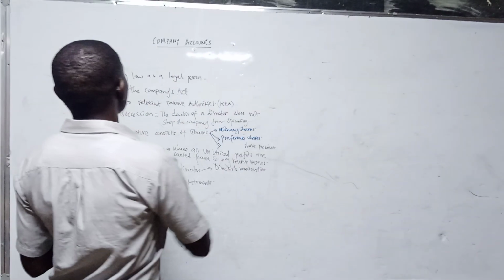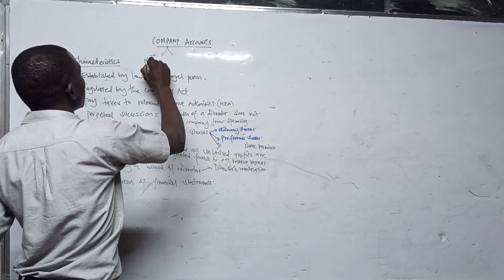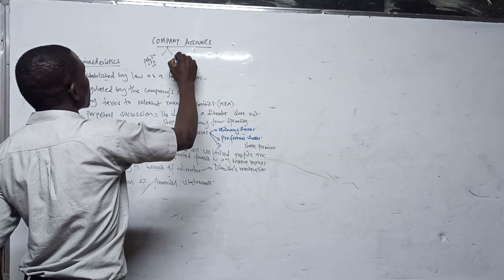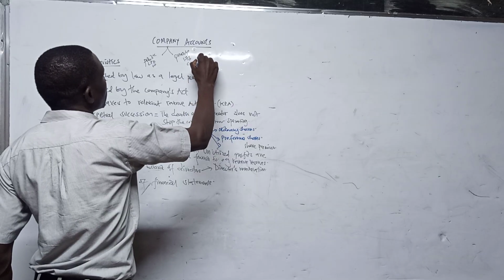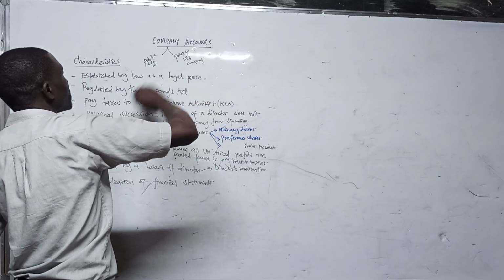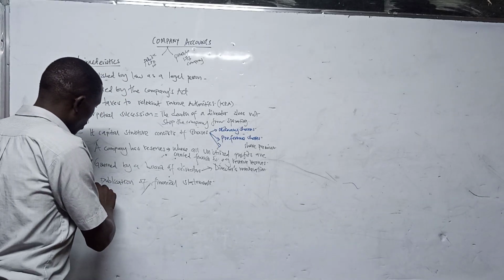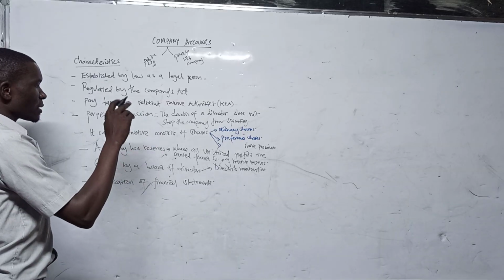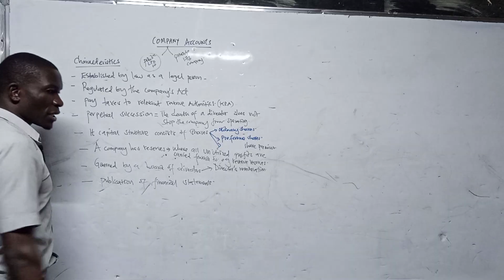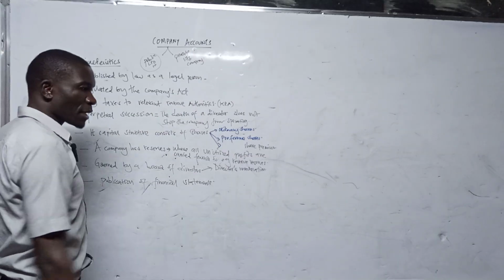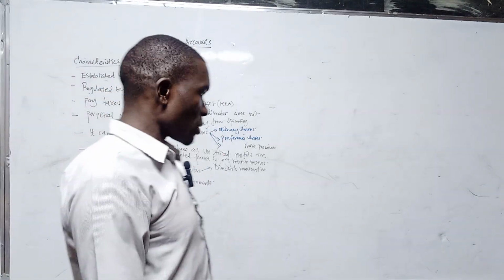Remember, a company can take the form of a public limited company or a private limited company. But it is a requirement by law and also the Companies Act that public limited companies publish their financial statements to the public, unlike the private limited companies, which are not required to show their financial statements to the public.